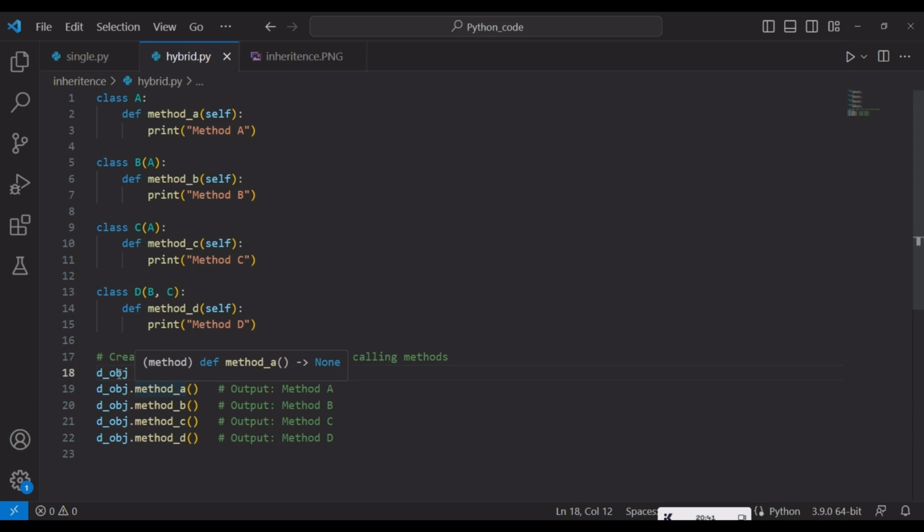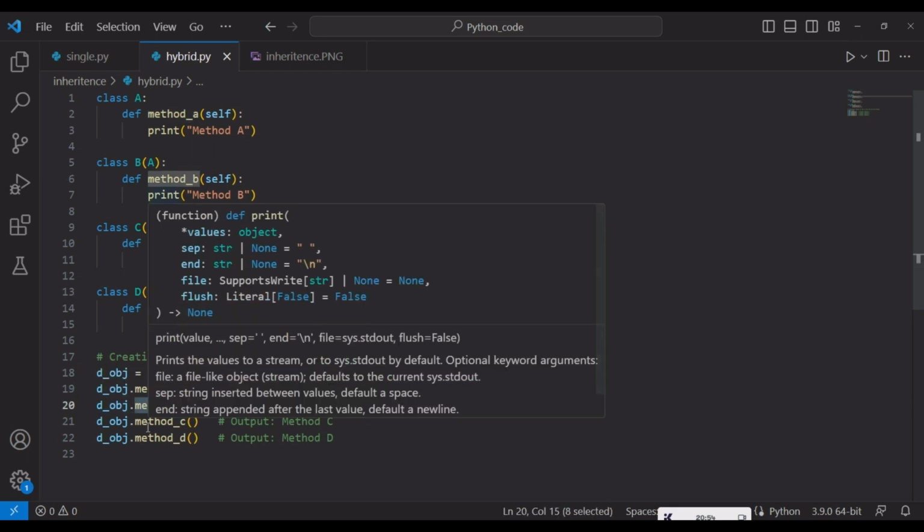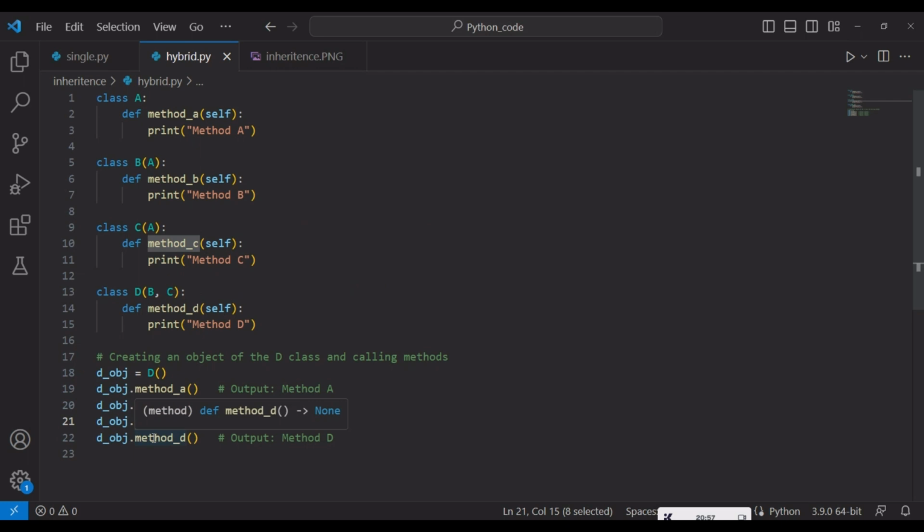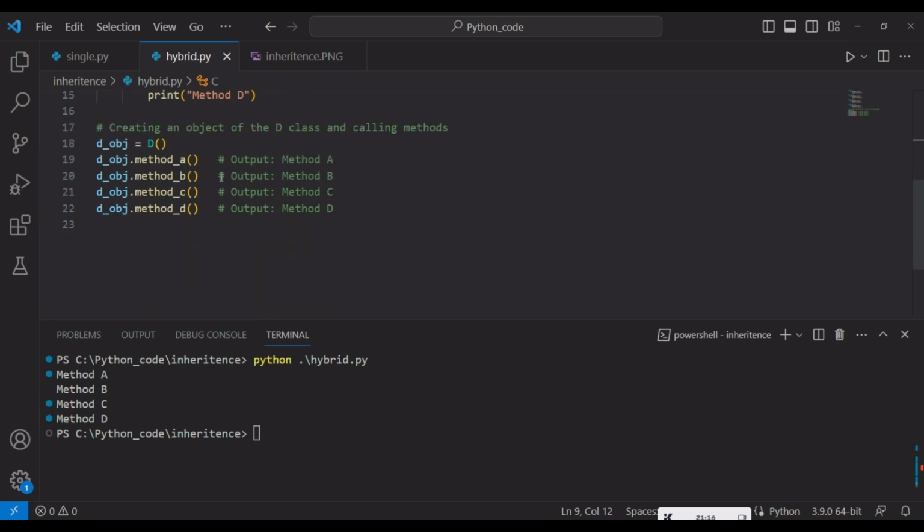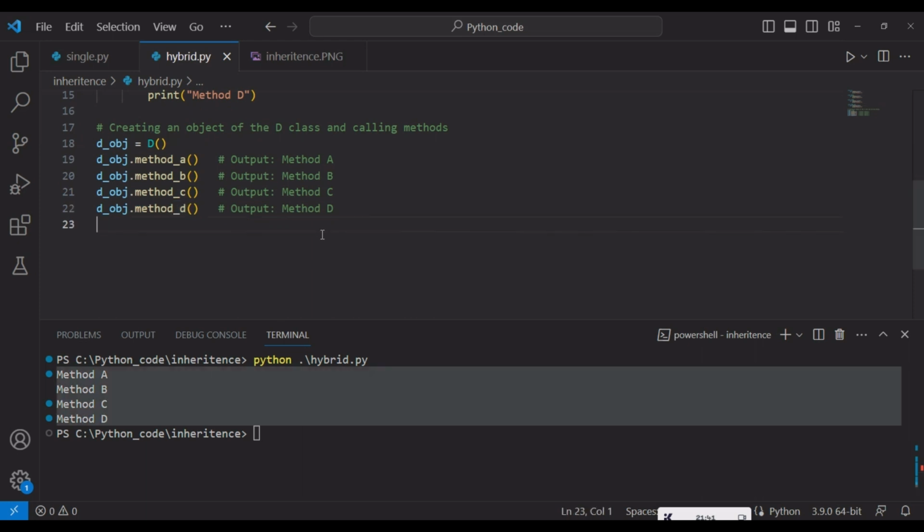After creating this D class object, I can call method A from parent class A, method B from parent class B, method C from parent class C, and method D from the child class D. We will try to execute this program and see the output. If you see here, first I have created an object for the child class D, and I can call method A, method B, method C from the parent classes, then method D from the child class D. Okay, it displayed method A, method B, method C, method D. That's all. Thank you.